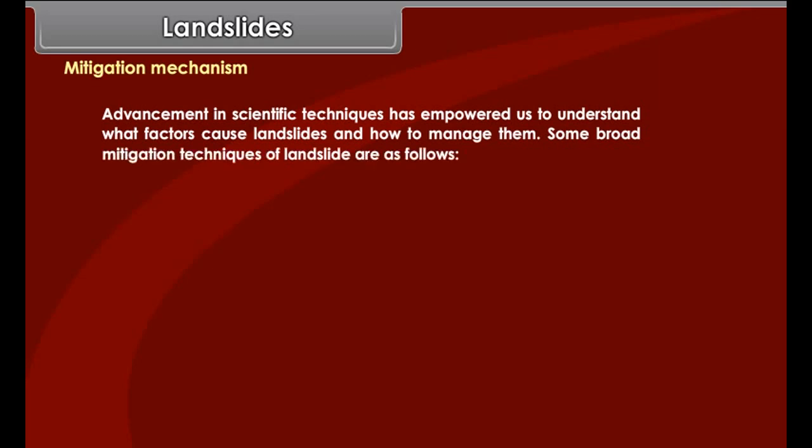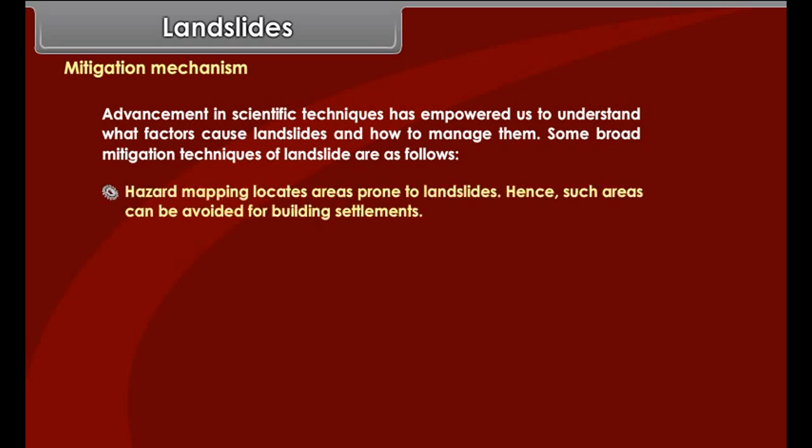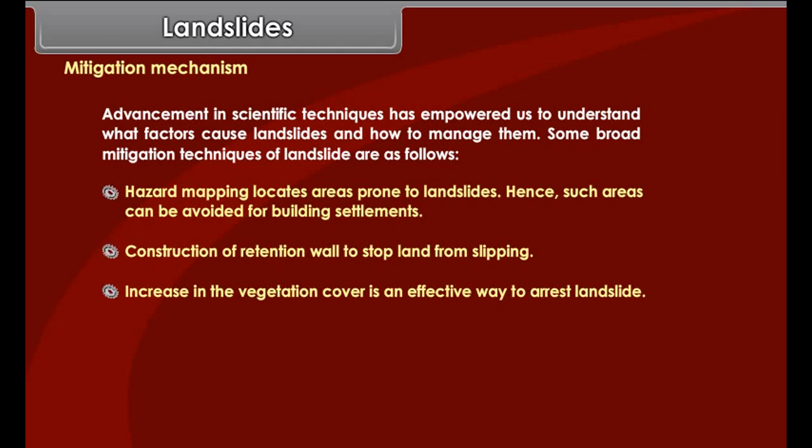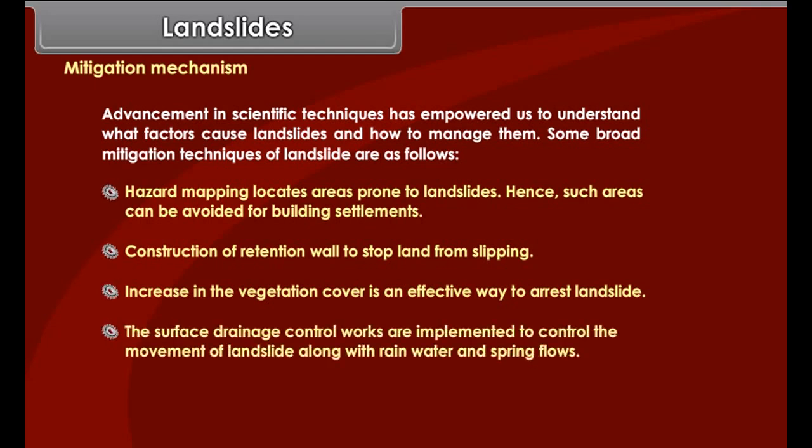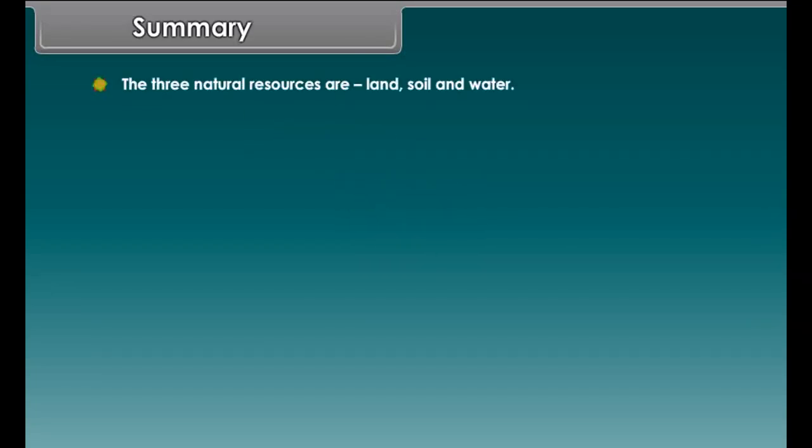They often take place in conjunction with earthquakes, floods, and volcanoes. A prolonged spell of rainfall can cause heavy landslide that can block the flow of river for quite some time. The formation of river blocks can cause havoc to the settlements downstream on its bursting. Mitigation mechanism. Advancement in scientific techniques has empowered us to understand what factors cause landslides and how to manage them. Some broad mitigation techniques of landslide are as follows.